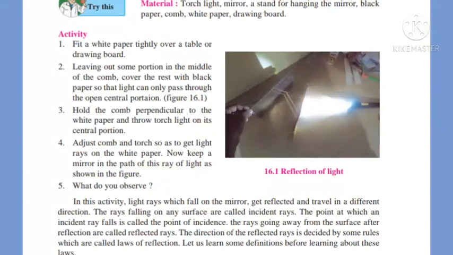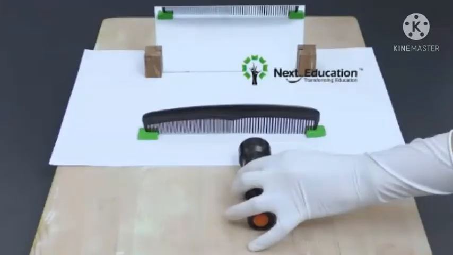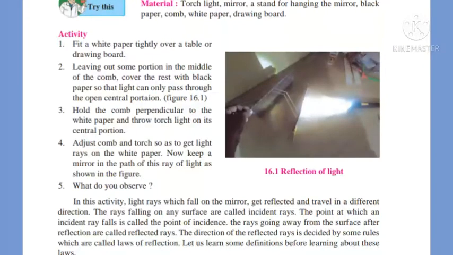Now, students, try this. Material: torch light, mirror, a stand for hanging the mirror, black paper, comb, white paper, drawing board. Now we will see the activity. Fit a white paper tightly over a table or drawing board. Leaving out some portion in the middle of the comb, cover the rest with black paper so that light can only pass through the open central portion as shown in the figure.